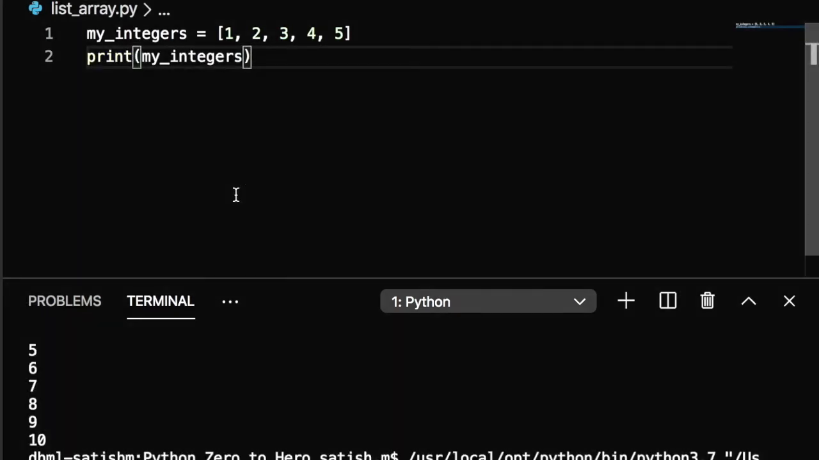We created an array and stored it in my integer variable. But maybe you are asking, how can I get a value from this array? Great question. A list has a concept called index. The first element gets the index 0.